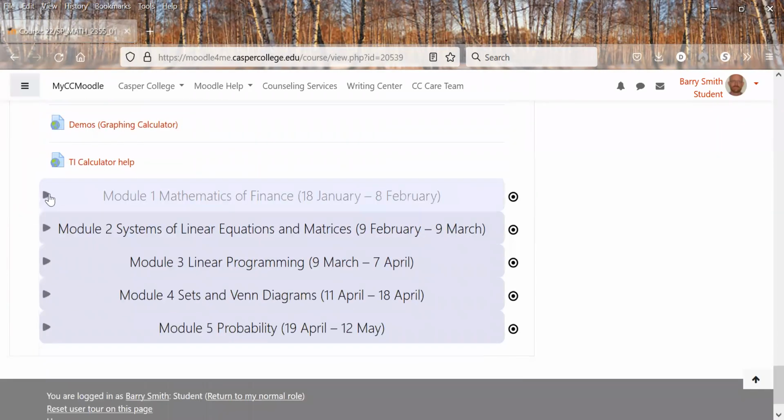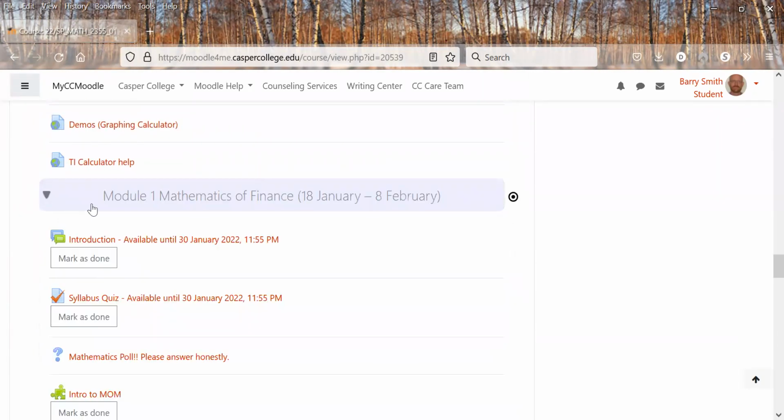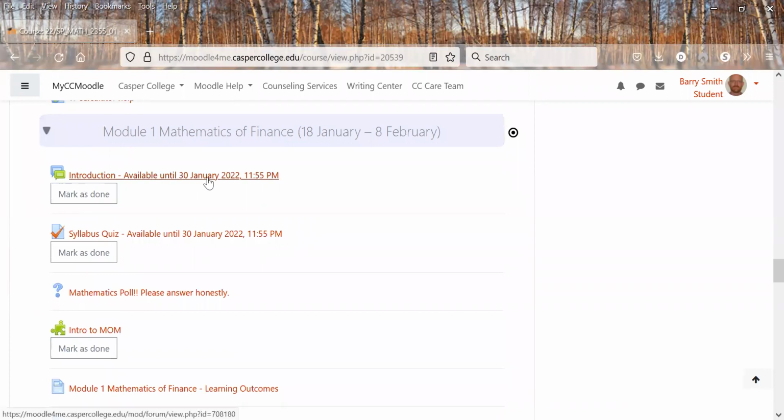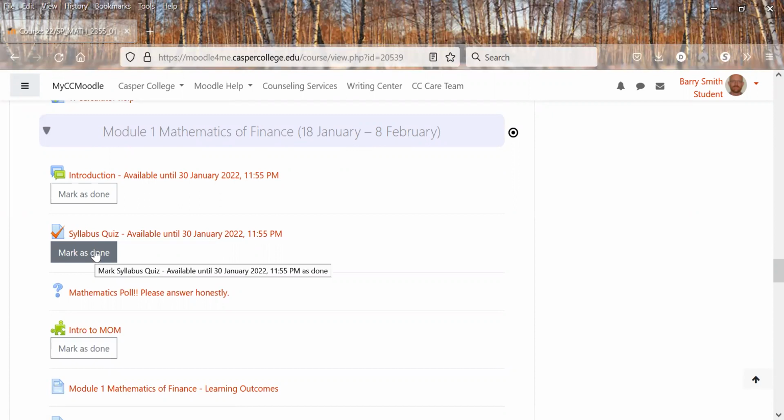Now, all the modules will be similar. First one will be a little different. We'll have an introduction to post, and again, by January 30th. It's not the end of the module, it's by the 30th, so be sure to get that done. Then the syllabus quiz, again, by the 30th. So those two, when it says marked as done, those count as points, and you don't want to lose points, so you want to get everything that has marked as done.